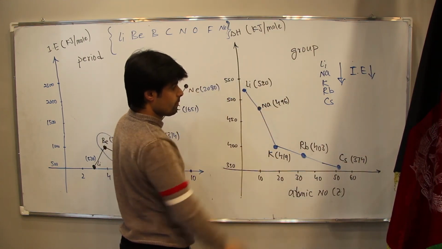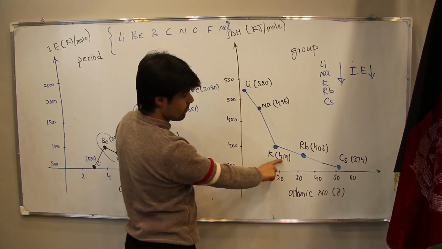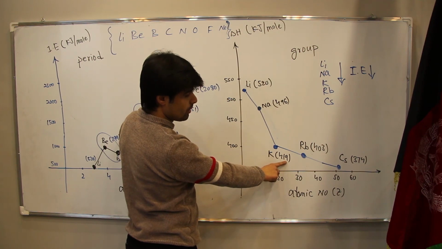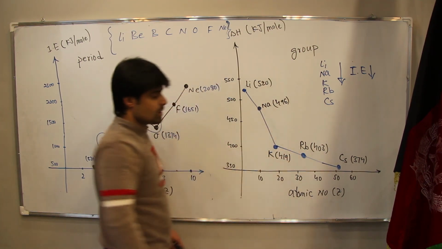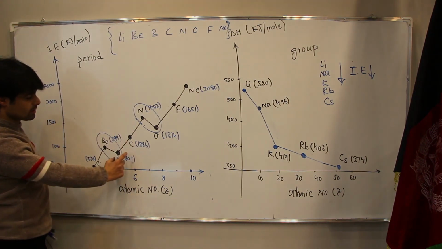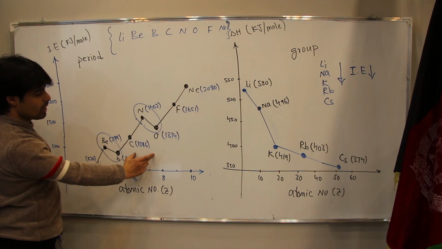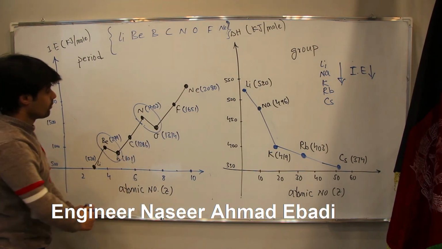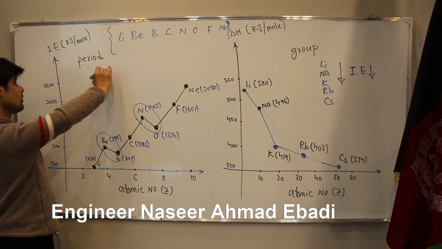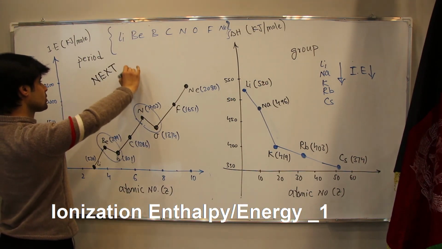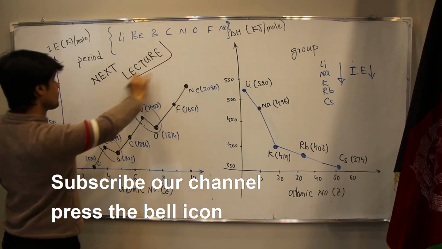For sodium, we have 496. And for potassium, we have 419. It means we don't have any exceptions here, but we have this exception in the period. Now why? For the next lecture, inshallah.